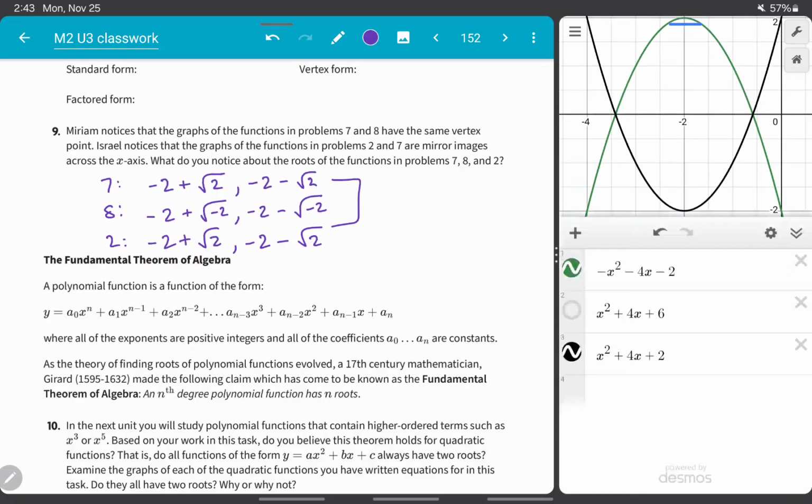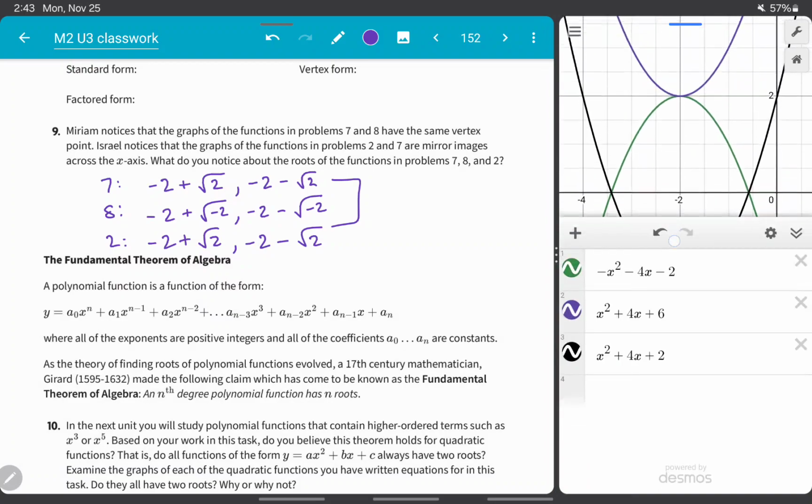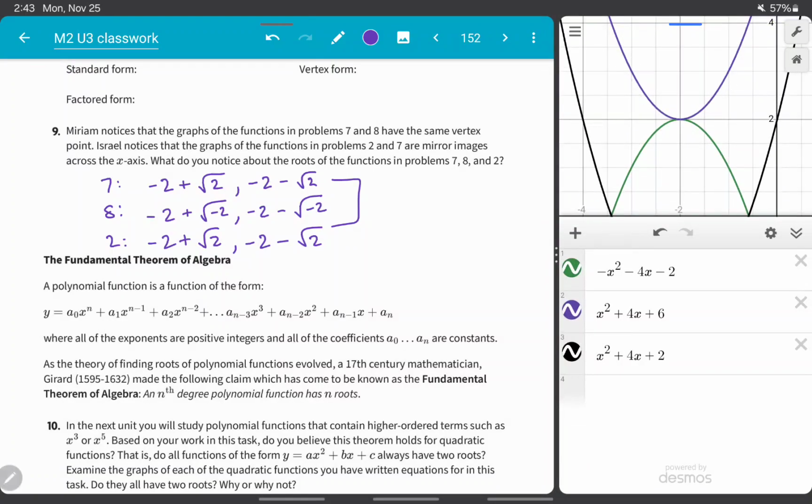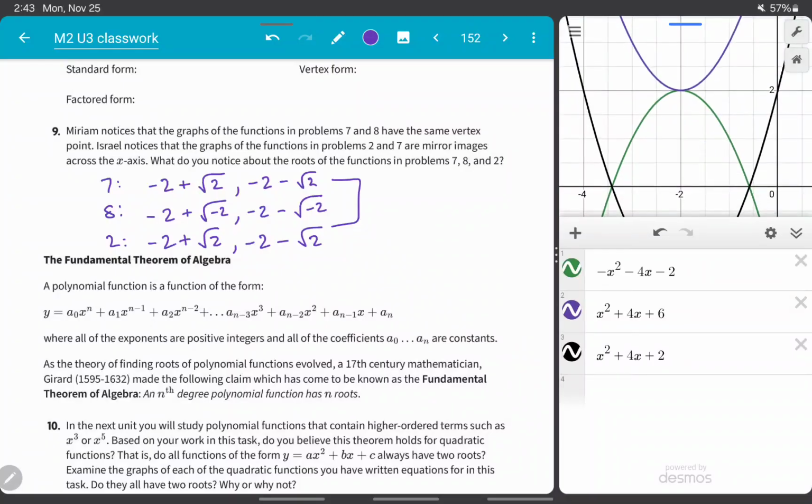This one, though, this one up here, it's just a reflection, but instead of reflecting across the x-axis, now we're just reflecting across the line y equals 2.